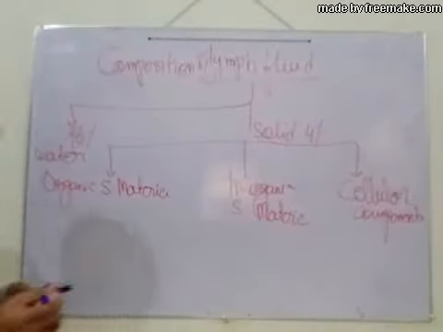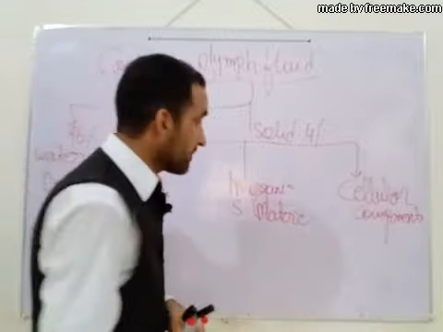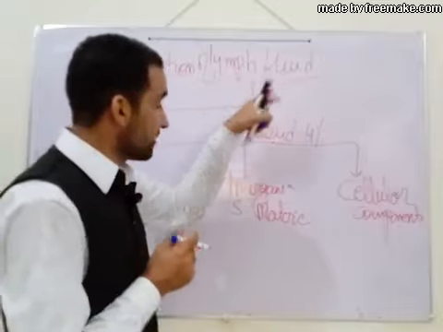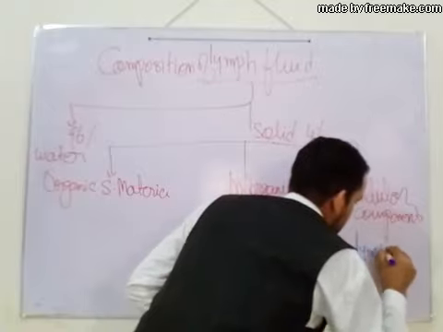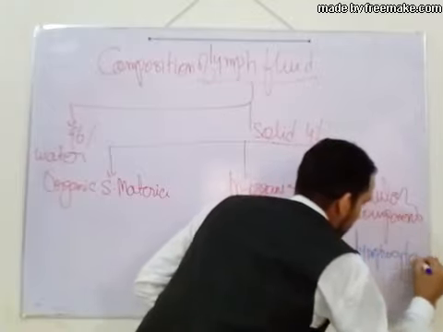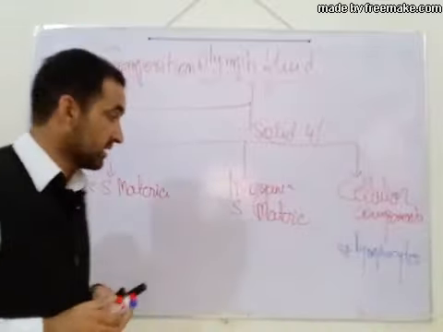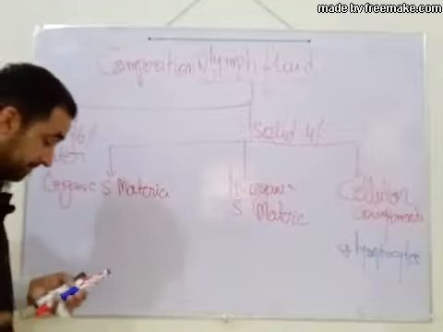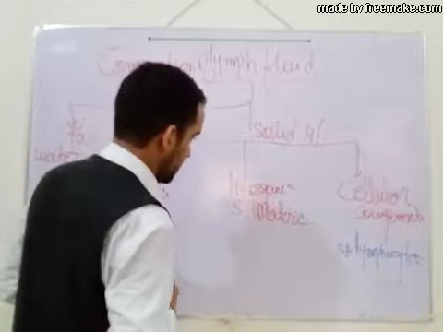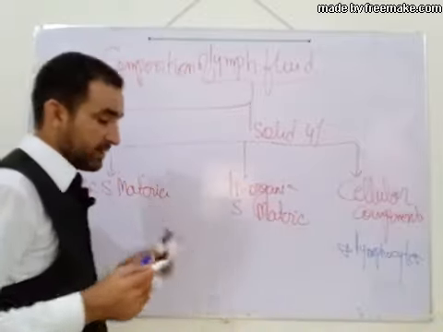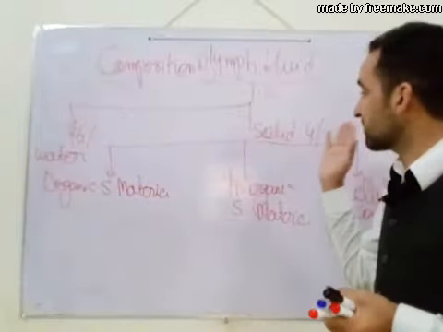Let's start from the cellular components. The main cell present in lymph fluid is the lymphocyte, mainly B cells and T lymphocytes. It is very easy to remember: 96% of lymph fluid is made of water, the remaining 4% is solid.